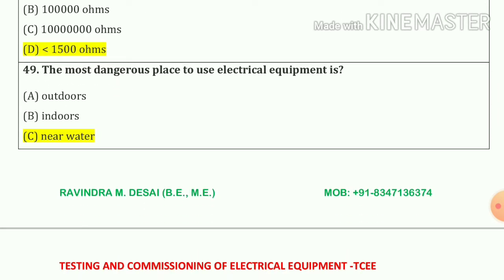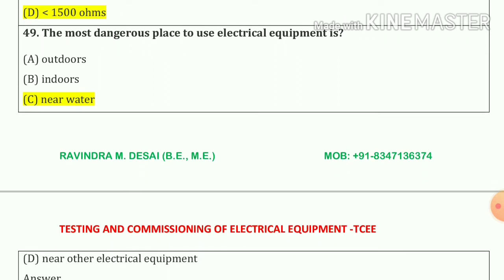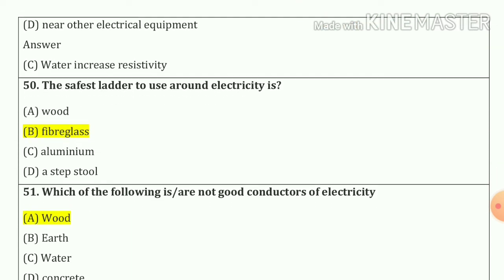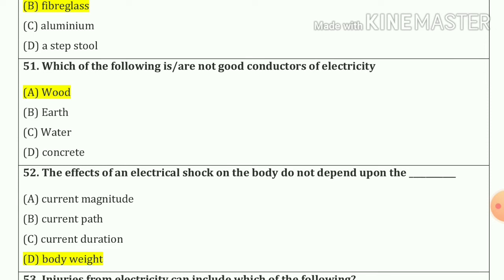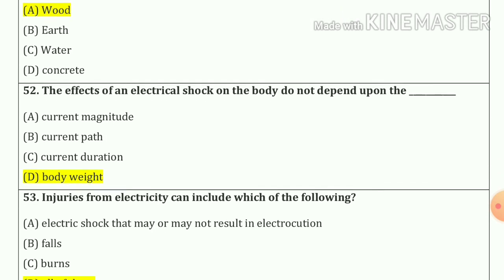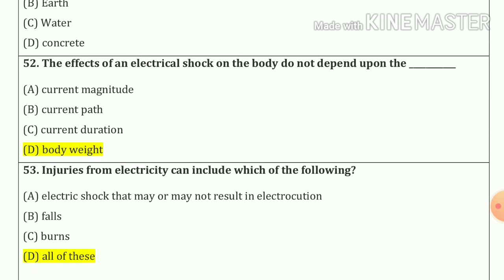Now 49 number. The most dangerous place to use electrical equipment is near the water. Option number C. Now 50 number. The safest ladder to use around electricity is fiberglass. Option number B. 51 number. Which of the following are not good conductors of electricity? So our answer is wood. Option number A. Now 52. The effect of an electric shock on the body does not depend upon the blank body weight. Option number D.